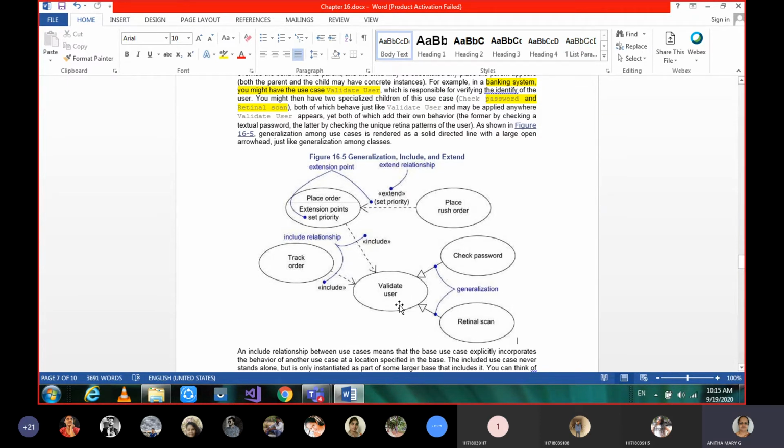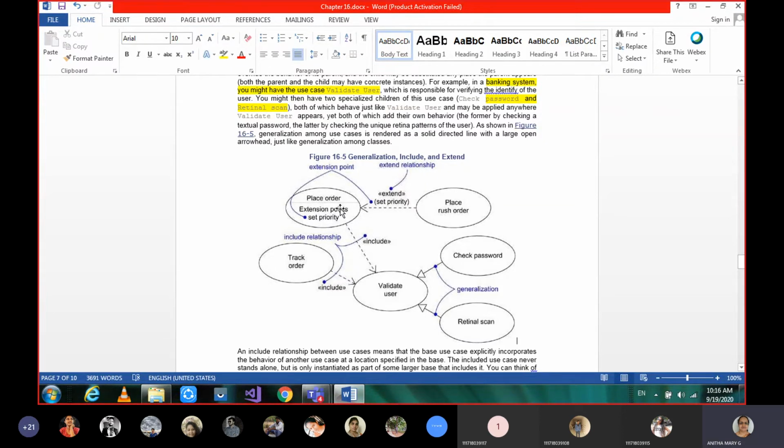Okay, let's move on to the next one. How can validate user work, or what are the other use cases which depend on validate user? Say when you are placing an order for some product online, is placing an order depending on validate user? It's already included in that.